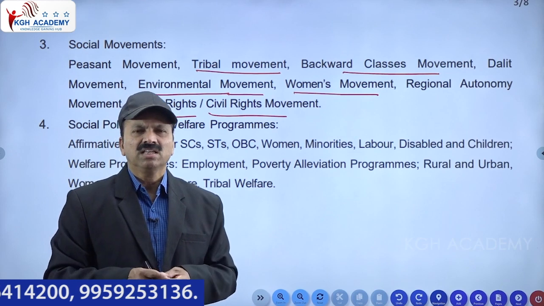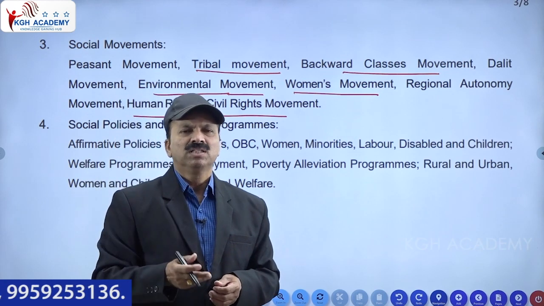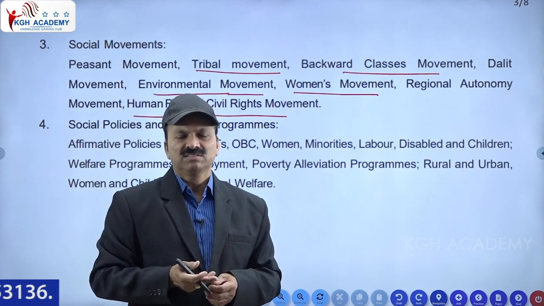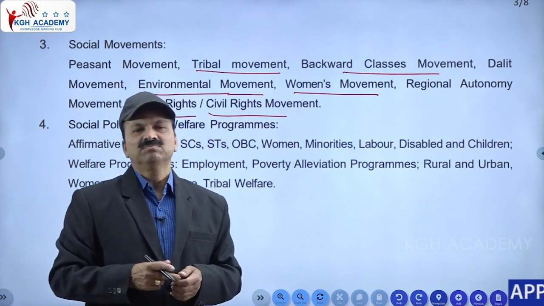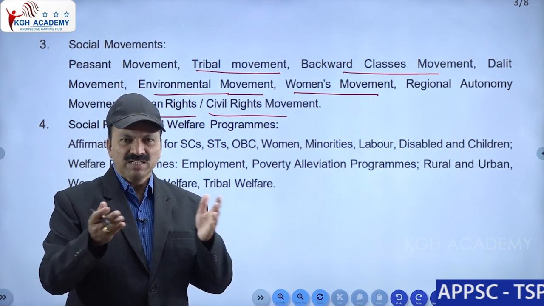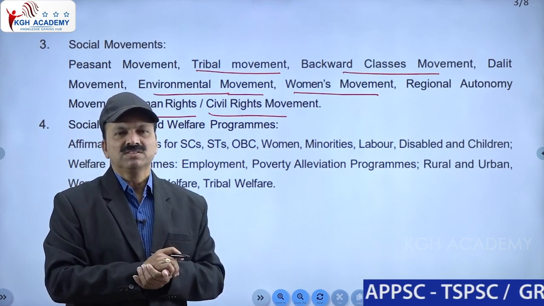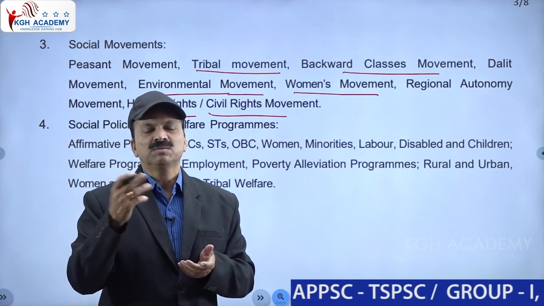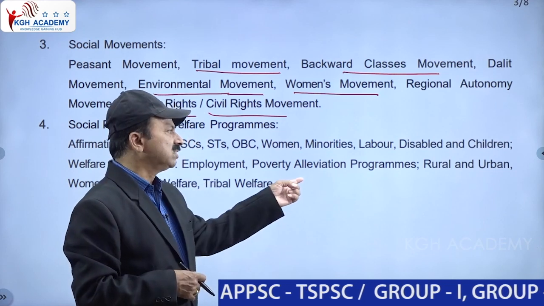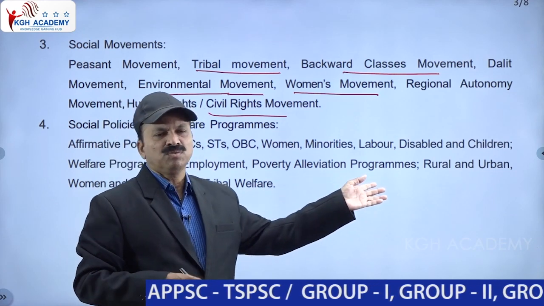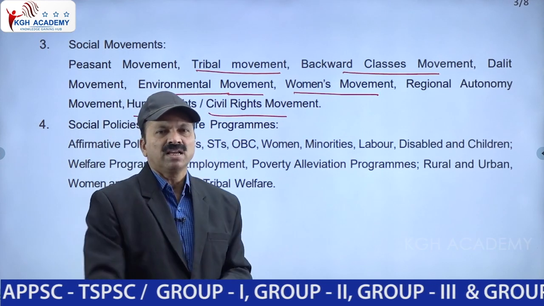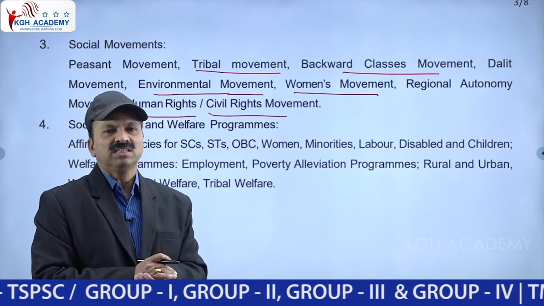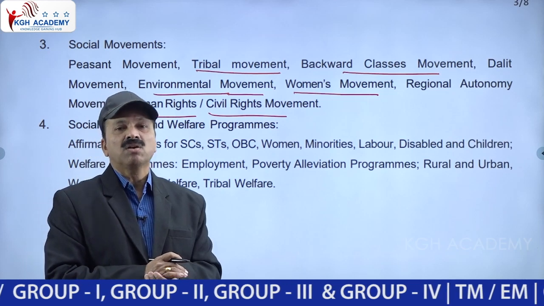So many causes are there for this. Illiteracy is a cause. Overpopulation is also a cause. At the same time, unemployment is also a cause. Seasonal employment, sometimes, that also. So many causes are there for this poverty. Anyhow, poverty alleviation programs are undertaken by the government, taking measures to eradicate poverty from the society.